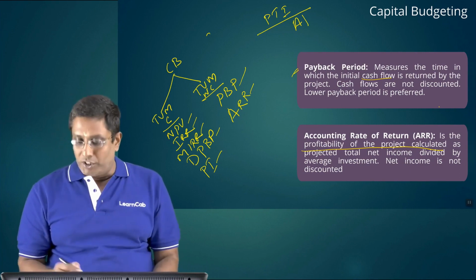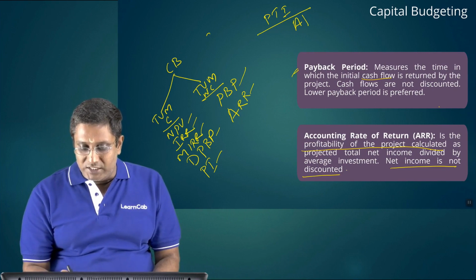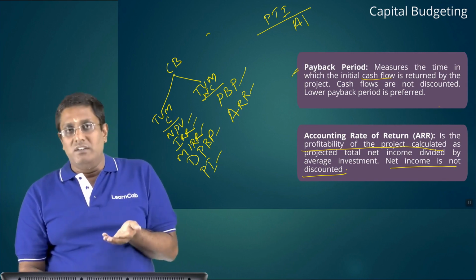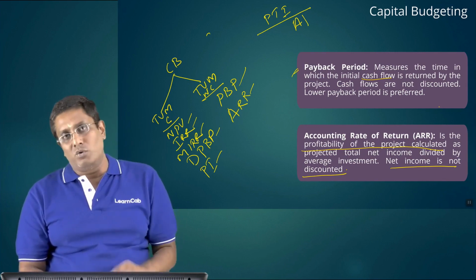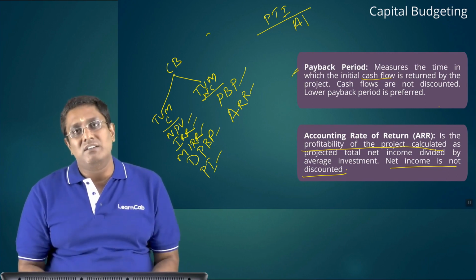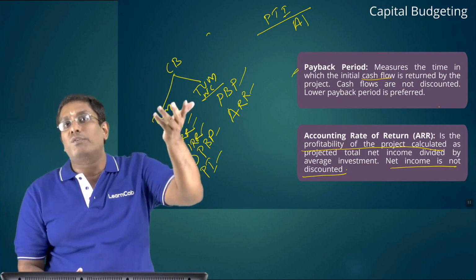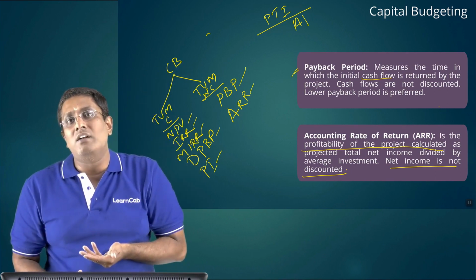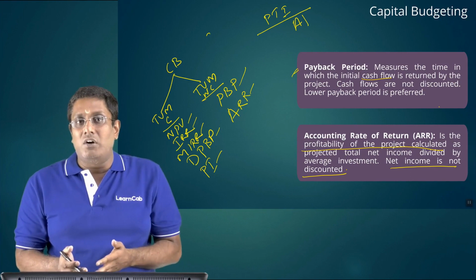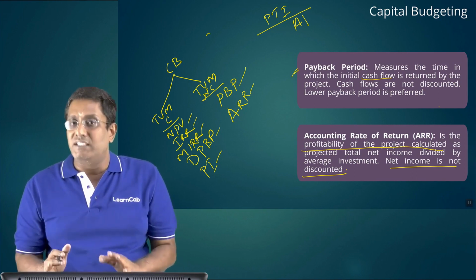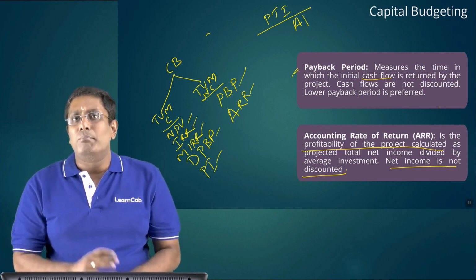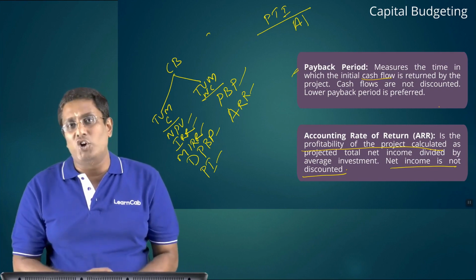Here also one point you should remember: the net income is not discounted. So the income value is not discounted. Say profit earned in the year 1990 is 100 crores and profit earned in the year 2019 is also 100 crores. Will they match? The value of 100 crore in 1990 is different from the value of 100 crore in 2019. Is it not? So these two techniques, time value of money not considered, never consider discounted value. Clear? And it is the easiest way to calculate also.